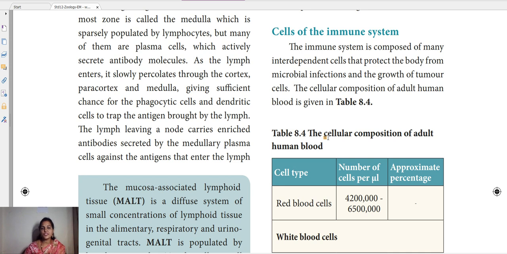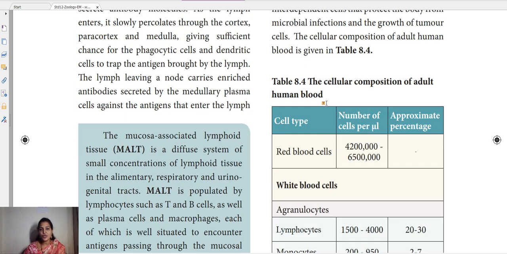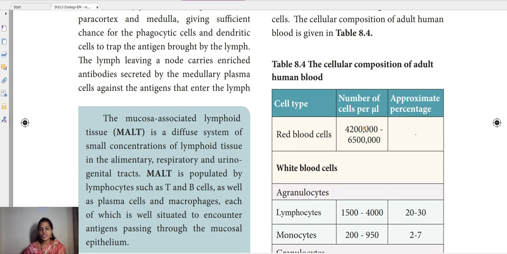Hi everyone, in today's class we are going to discuss the cells of the immune system. We are discussing the immune system and how it works in our body, right? Now, what are all the cells that are responding, or helping our immune system to work properly, right?